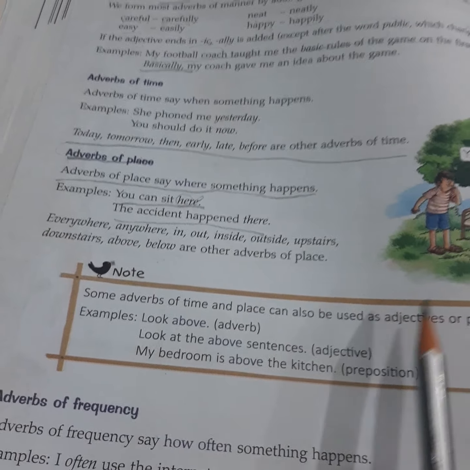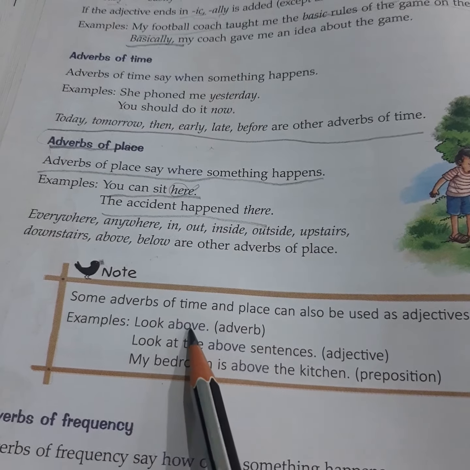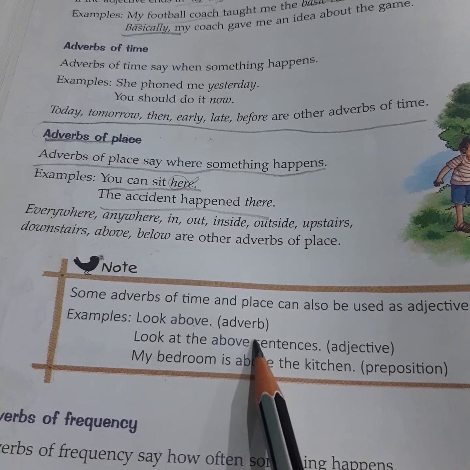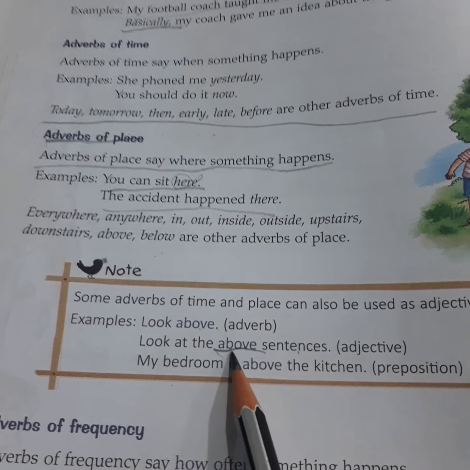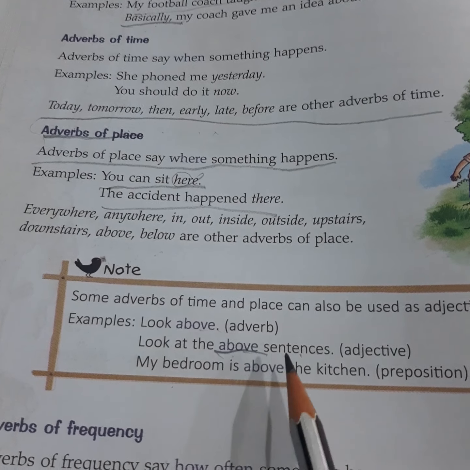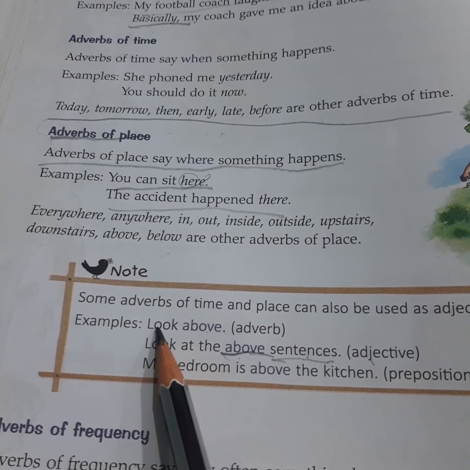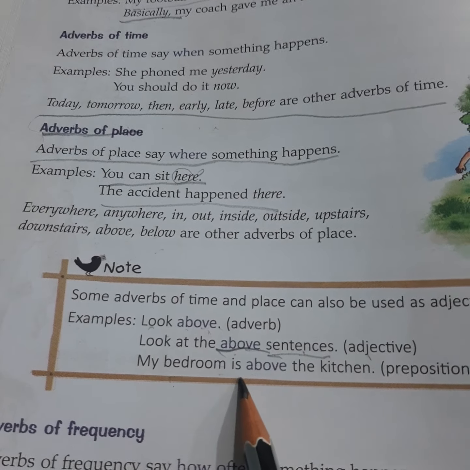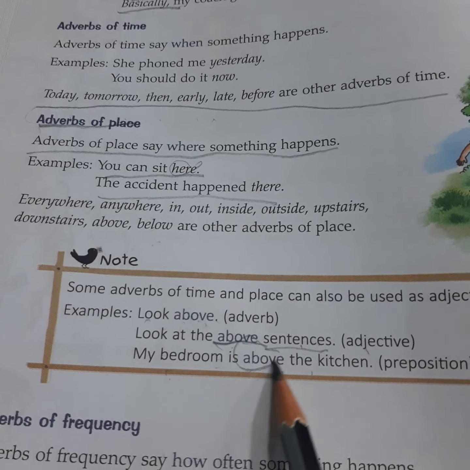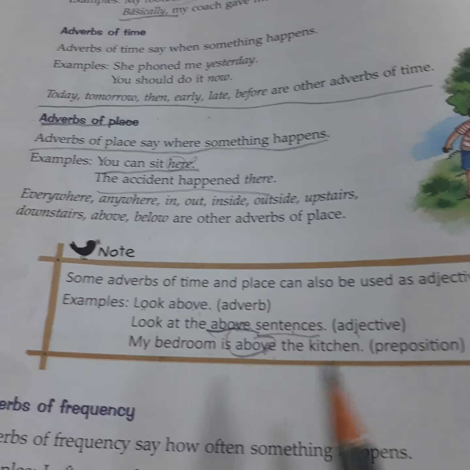Some adverbs of time and place can also be used as adjective or preposition. For example, above. Look above. Here adverb. Now look at the above sentence. Here above is defining the sentence, so adjective. Here it is defining the verb look, so it is adverb. Now my bedroom is above the kitchen, so above is showing position, so it is a preposition.